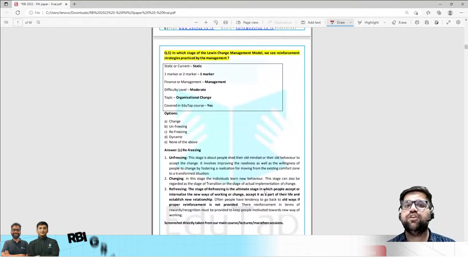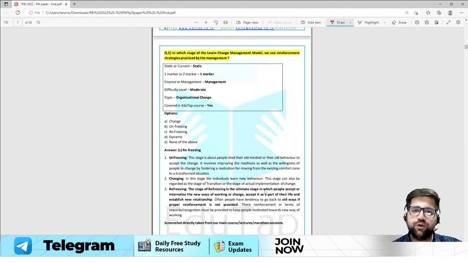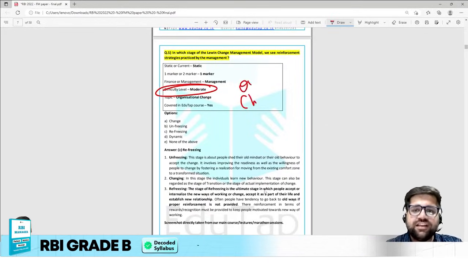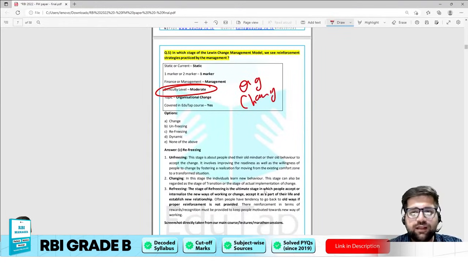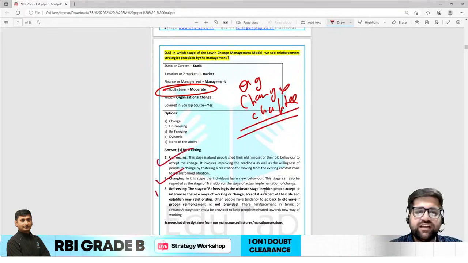In which stage of Lewin's change management model do we see reinforcement strategies practiced by the management? So again, this particular question was moderate in nature, and if you see the organizational change chapter of your course, Lewin's change model has 3 stages. We all know: unfreezing, changing, and refreezing.